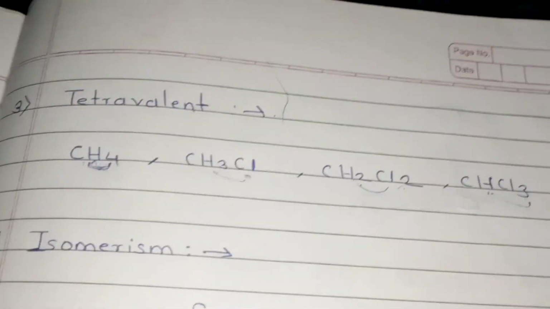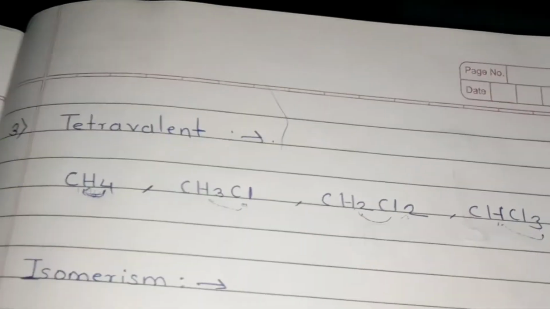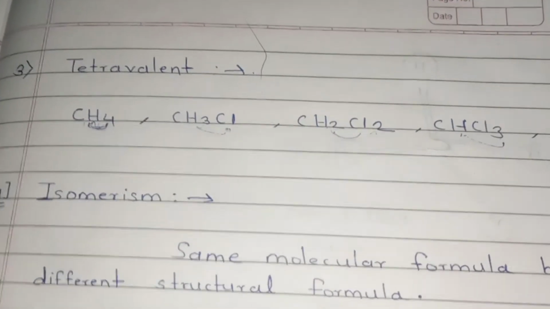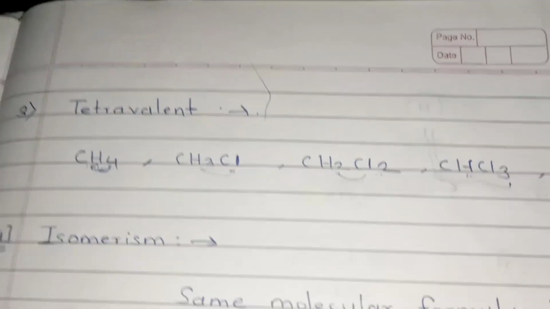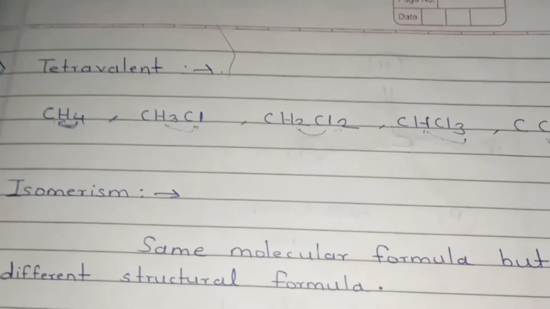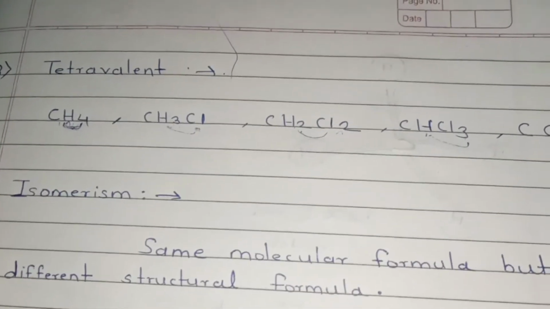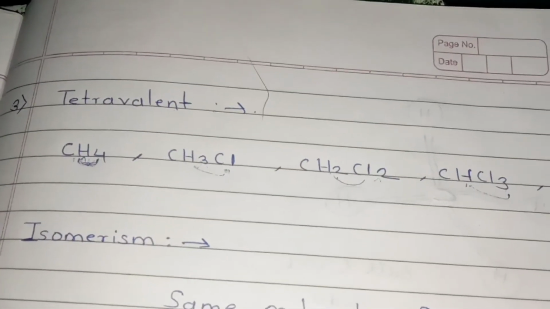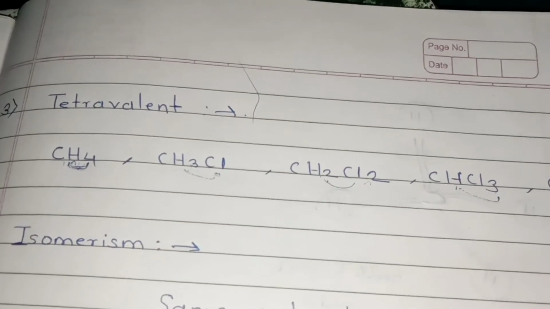Now the third property is tetravalency. Valent means valency, and tetra means 4. Carbon has 4 valency. Therefore carbon should share 4 electrons with other atoms. That means carbon is able to form 4 bonds with other atoms.